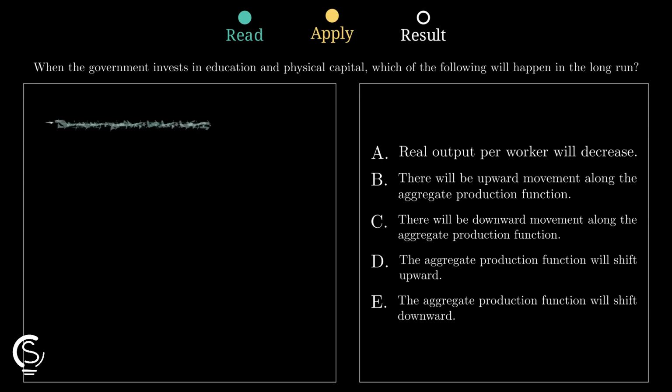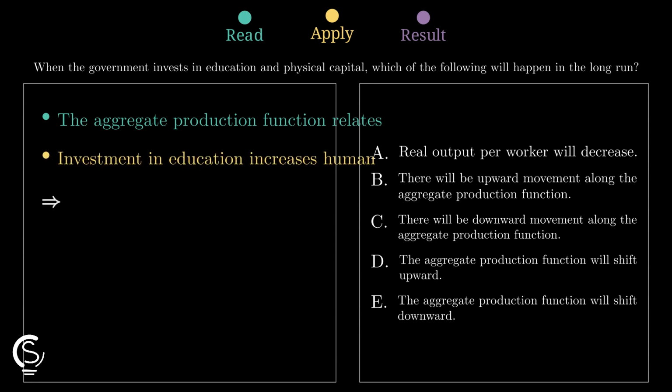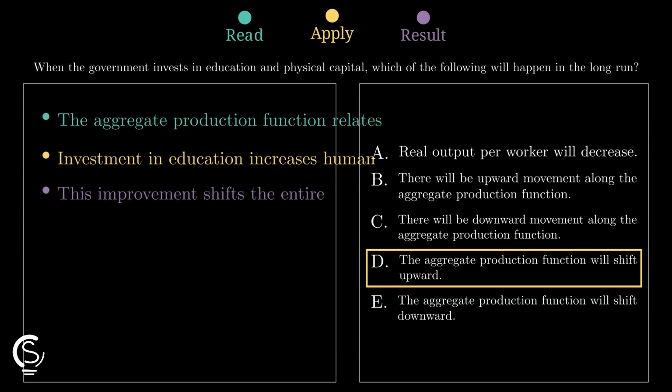Investment in education increases human capital, while physical capital investment boosts tools and machinery. These improvements mean workers produce more output at every single level of capital per worker provided. This total improvement shifts the entire aggregate production function upward. That makes option D our final winner for this long-run economic growth question.